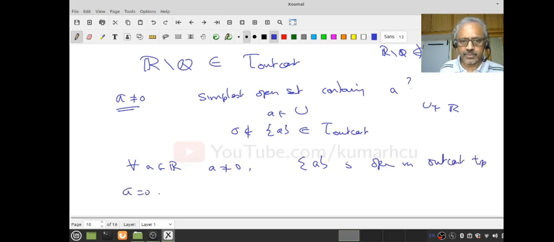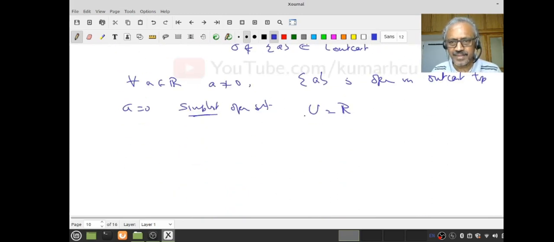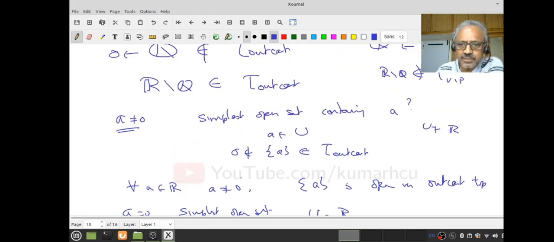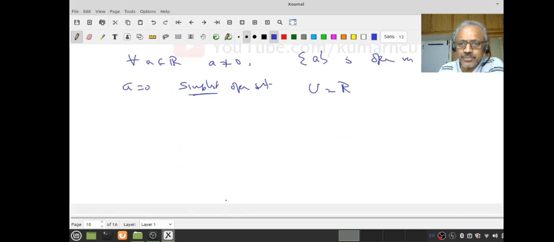Now suppose A equal to 0, then I want the simplest open set. Now do you see that? There is only one, namely U equal to all of R. Because, go back to the definition: suppose U is in the outcast topology, if you want it to contain 0, then what does it mean? U has to be R, there is only one thing.